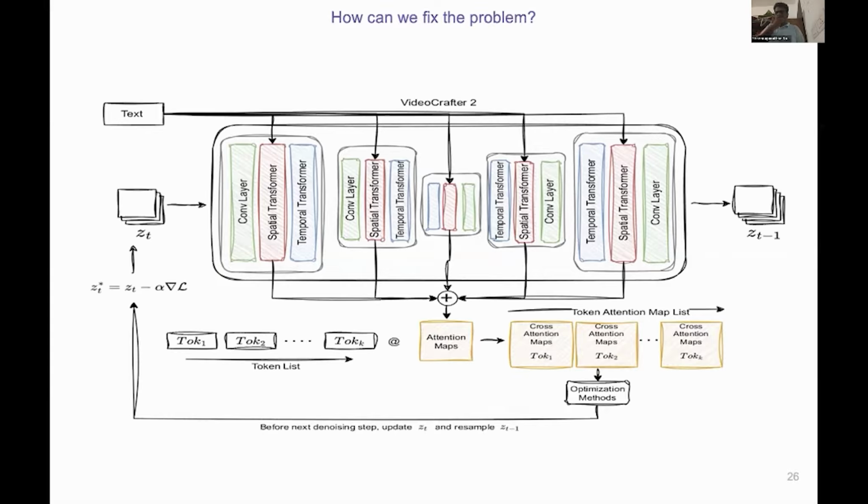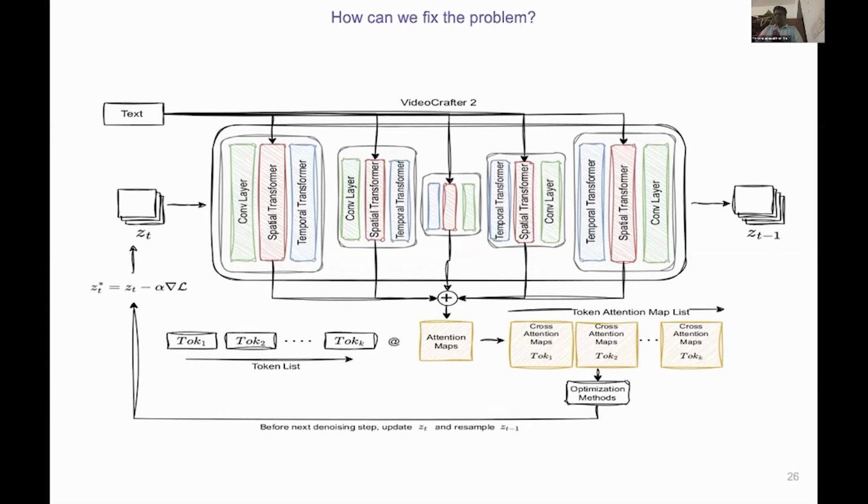This is the solution we propose in this paper. Our fix is training free. We don't retrain this VideoCrafter2 model, which is shown here and is already pre-trained, or any other backbone that can replace it. Instead, at inference time, between denoising steps, we apply a small optimization on the latent Z_t. The framework is shown here.